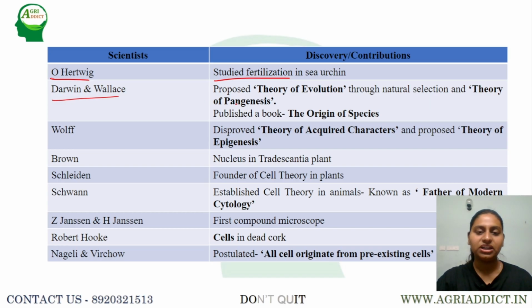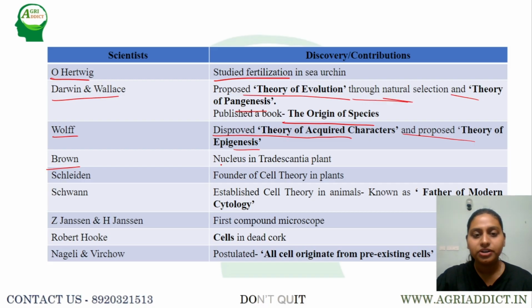This has to be remembered, that they proposed the theory of evolution through natural selection. That is how a particular species undergoes evolution with the help of natural selection, and Darwin also proposed the theory of pangenesis, which is also disproved. And it has to be remembered that Darwin published a book called Origin of Species in order to explain the process of evolution. Later, Wolff disproved the theory of acquired characteristics that was given by Lamarck, and he proposed a theory called the theory of epigenesis. Next, coming to Brown, he was the one who first identified the nucleus in the Tradescantia plant.